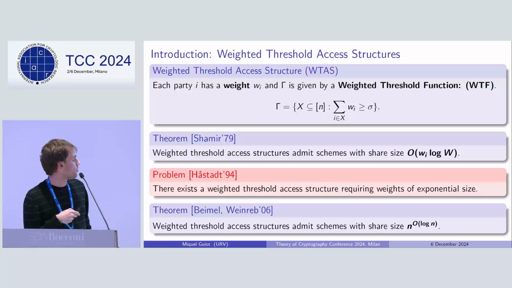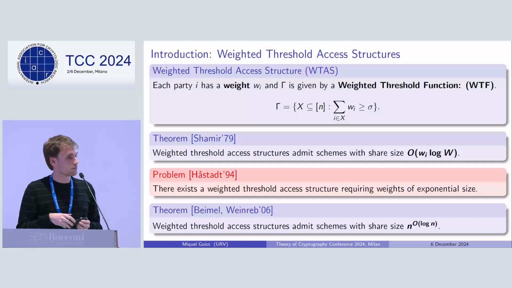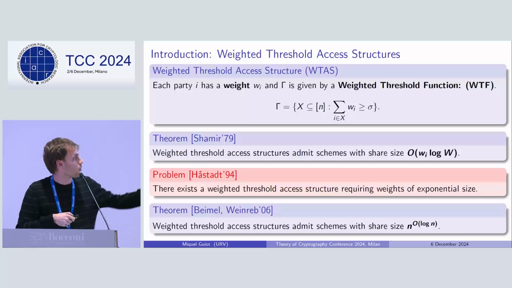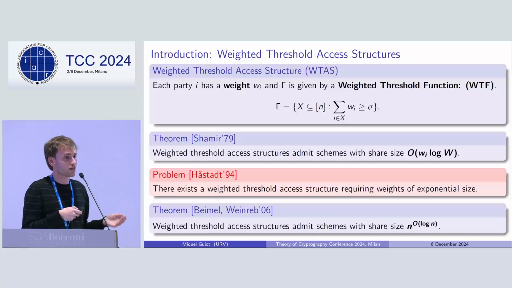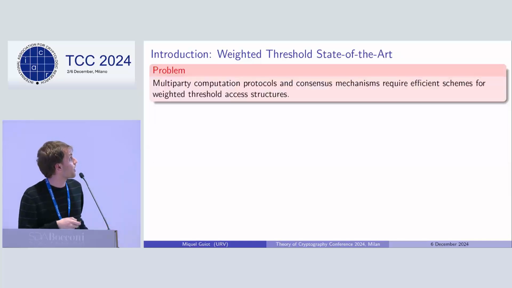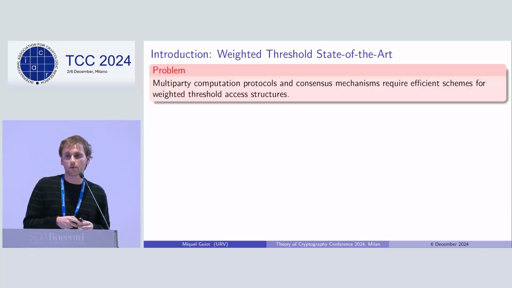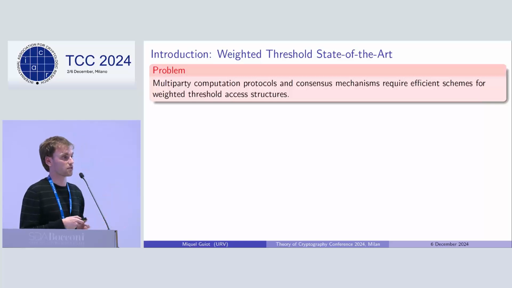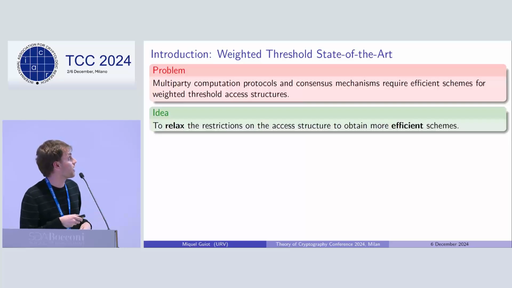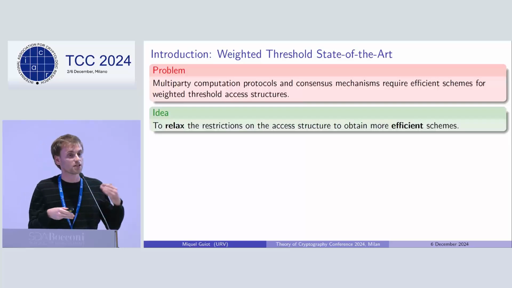As an alternative, we could use the construction of Weinreb and Wenger that basically gets quasi-polynomial share size for these access structures, and is the most efficient one known to date for them. Unfortunately, this is still not enough, as nowadays there are multi-party computation protocols and consensus mechanisms, as for example proof-of-stake blockchain networks, that precisely require efficient schemes for these weighted threshold access structures. So for this reason, nowadays the state-of-the-art idea is to try to relax the restrictions on this kind of access structures to get more efficient schemes.